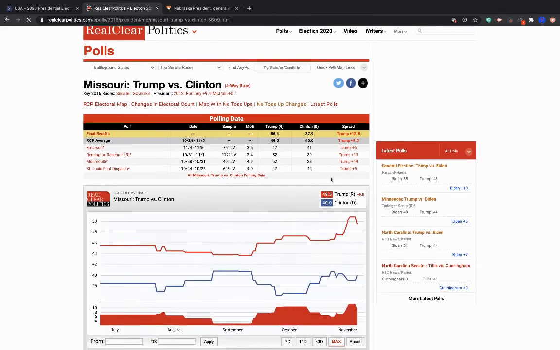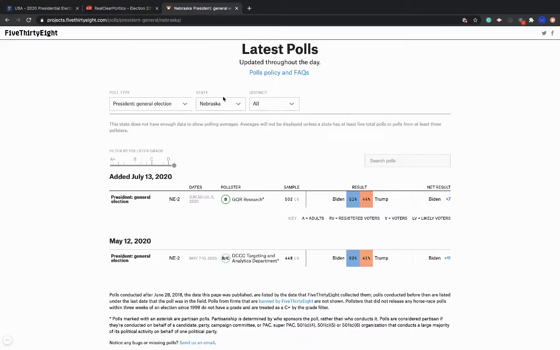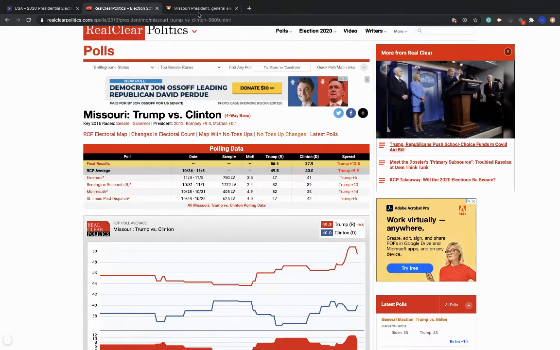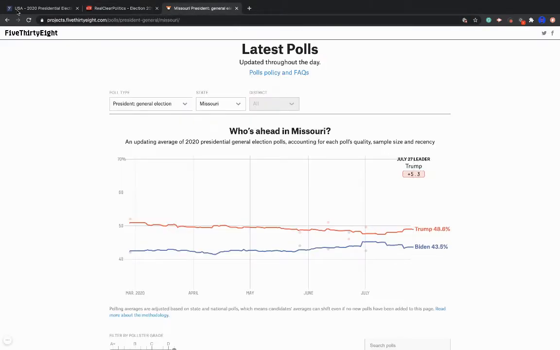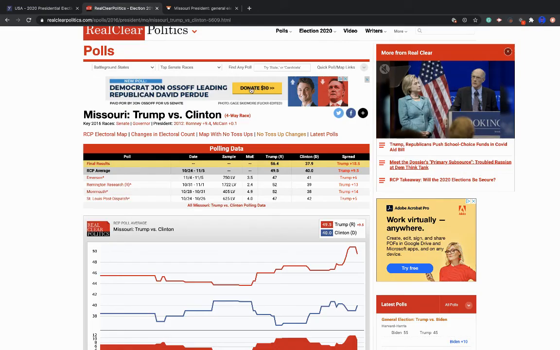Okay, let's go to Missouri. So Missouri, on average, they put Trump ahead by 9.5. So Trump ended up winning it by a huge margin. So by that standard, Missouri is going to be safe, which I do disagree with. I think it'll be likely.